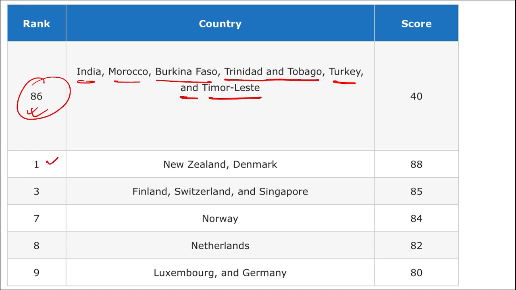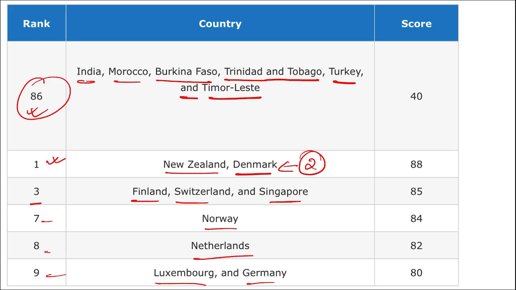Then if we are talking about the countries that topped, it was New Zealand and Denmark. Third is Finland, Switzerland, Singapore. Then on 7th position is Norway. On 8th is the Netherlands. On 9th is Luxembourg and Germany. So the second rank here is of Denmark.